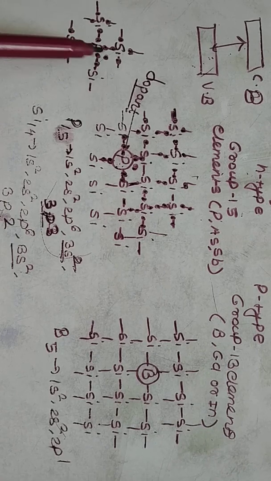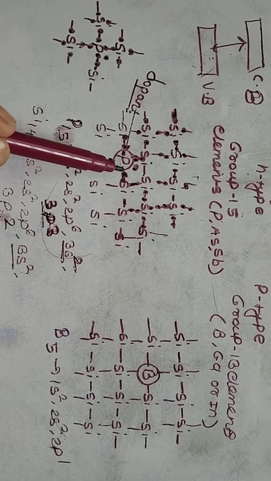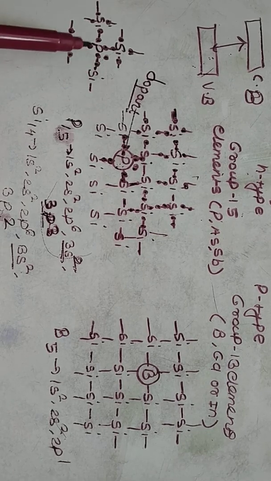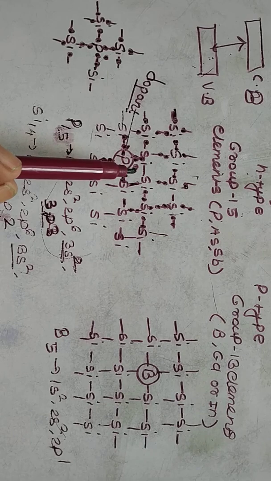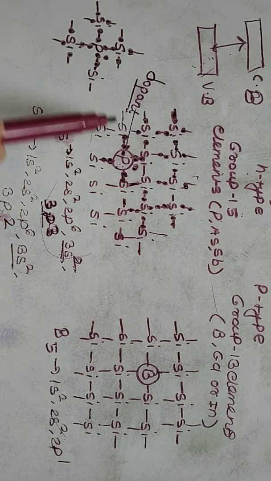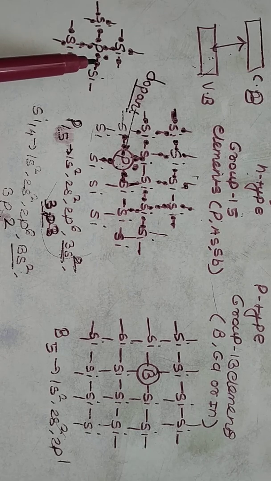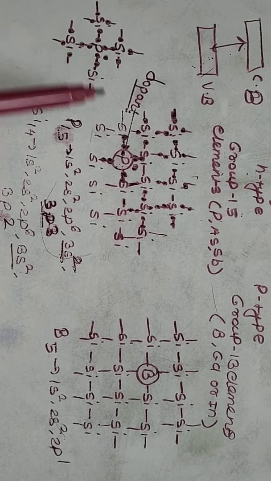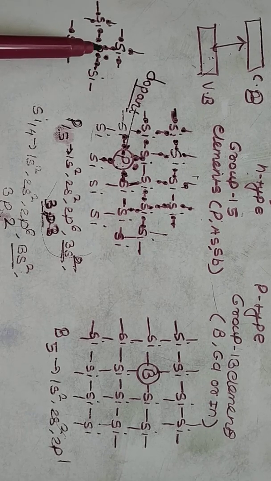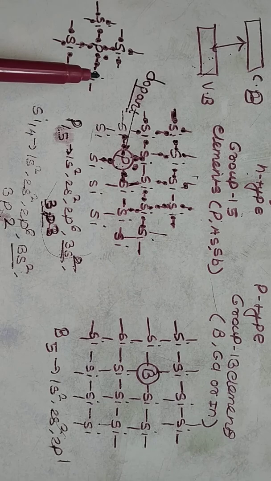The phosphorus atom can occupy some vacant site in the lattice in place of silicon atoms. Phosphorus atom has one extra electron than needed for the bonding. There are only 4 electrons required for the bonding with silicon atom, but in phosphorus atom there are 5 electrons.